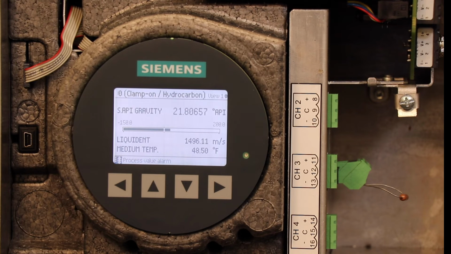And today I'm going to talk about how to set up an interface for a liquid table. So once you've set up a hydrocarbon meter and have set up the liquid table, you can set up the outputs so that it's possible to see the cuts between the different products.